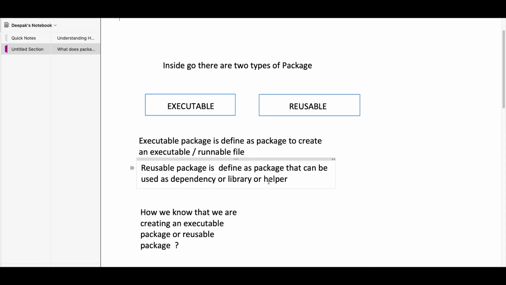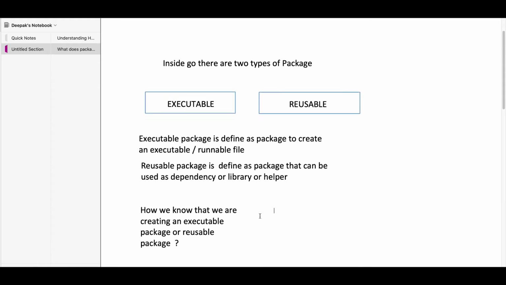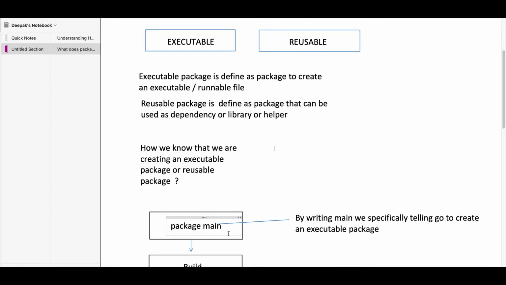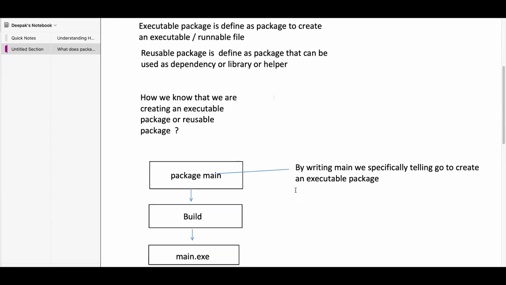Now how can we know whether we are creating an executable package or a reusable package? With the help of main. When we write package main, that means we are telling the Go compiler that we are going to create an executable package. For that reason in our applications we write package main.